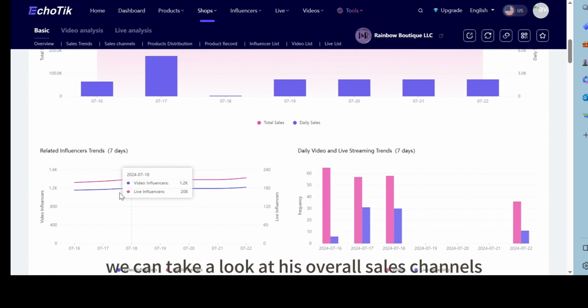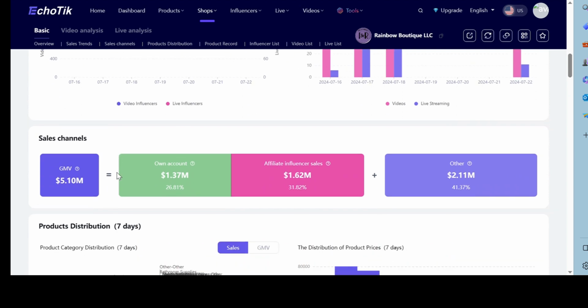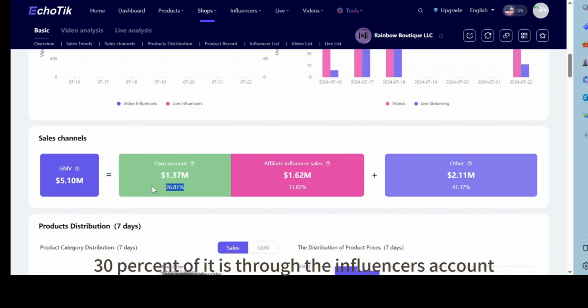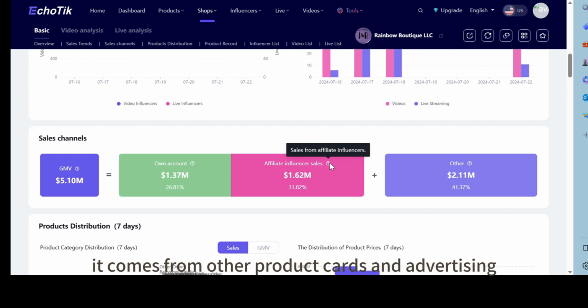So 26% of this sales revenue comes from his self-operated account, his official account, through short videos and live streaming. 30% of it is sales revenue generated through influencer accounts making short videos or live broadcasts. And the other 41% comes from other product cards and advertising traffic.